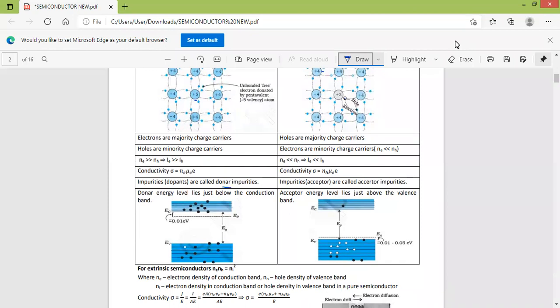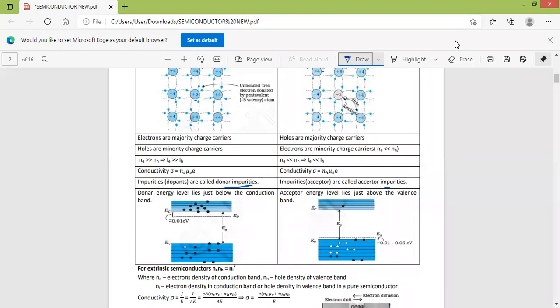In the N-type, the impurities are called donor impurities because they are donating one electron to the conduction. And here the impurity atoms are called acceptor impurities. We call them acceptors because they are accepting electrons from the neighboring silicon or germanium atoms. That's why they are called acceptors.